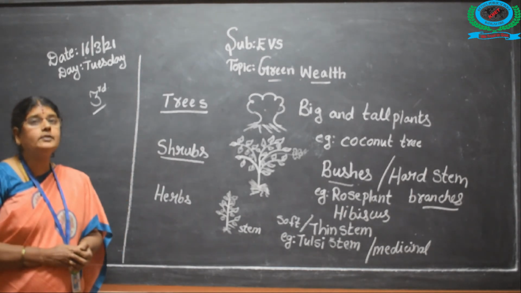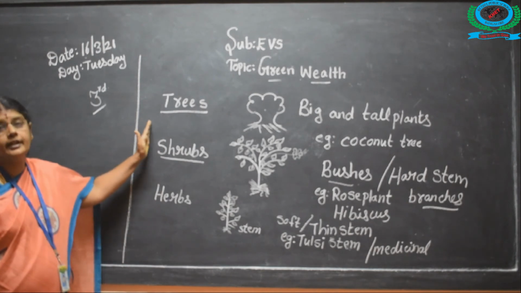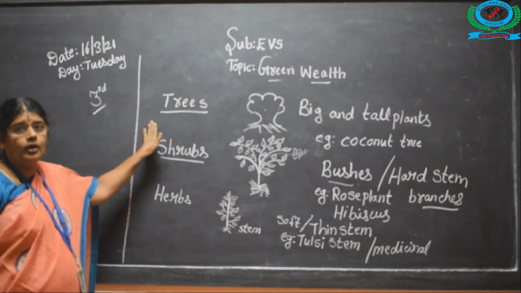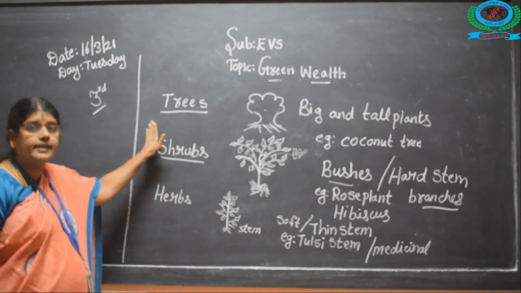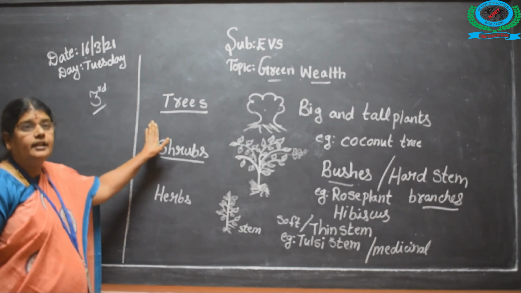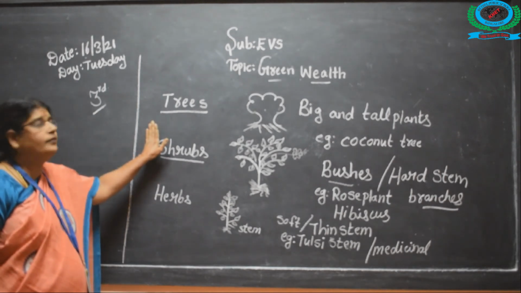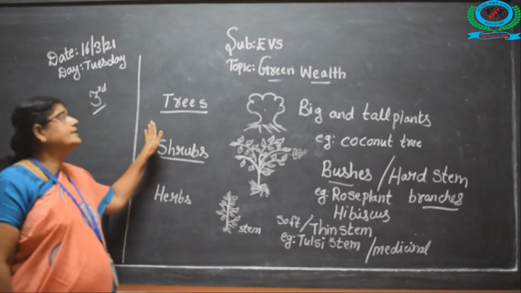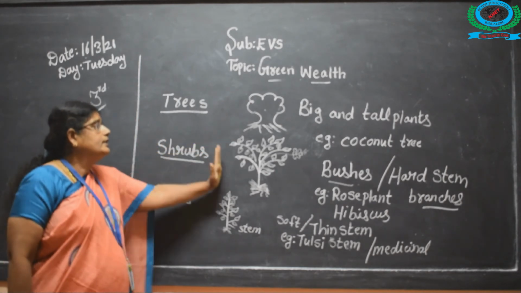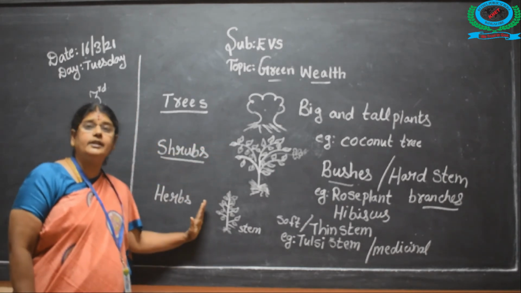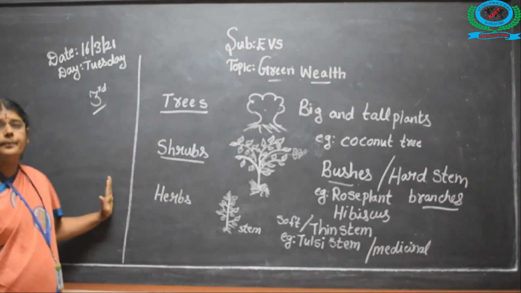That is called the neem tree. So, children, you can observe and practice and see the difference in your house or in your neighbor's, if they have trees, shrubs and herbs, the three types of plants.